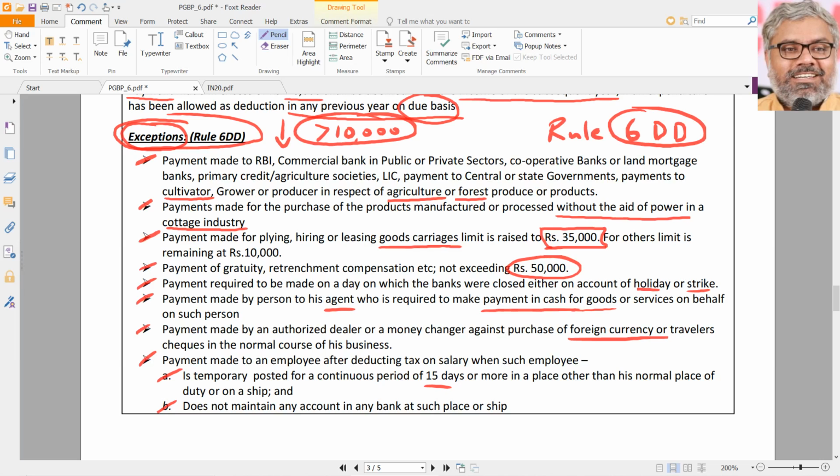Then, if the payment was supposed to be made on the day when the banks were closed on account of holiday or strike, then also payment can be made by cash, and that particular loophole can be used by anybody for making payments exactly on a bank holiday. Nobody can say he has violated. But once again, these are not some things to be just looked at as loopholes. If somebody wants to really use them and show excessive cash payments and too much cash expenditure, the assessing officer is not going to just like that allow such a person. They will definitely ask for more proofs on the real payment.